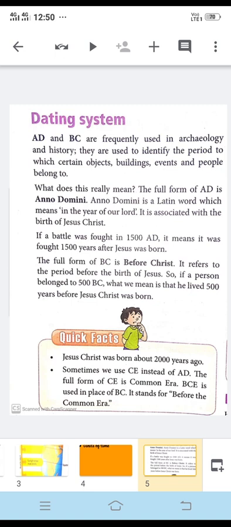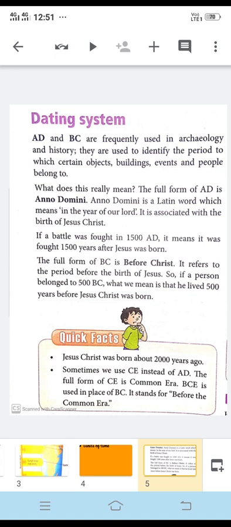Then we have one more time division, the time before the common era, also known as BCE. This time is considered before the birth of Jesus Christ. Whatever happened in the world before the birth of Jesus Christ is grouped in BCE, or before common era.